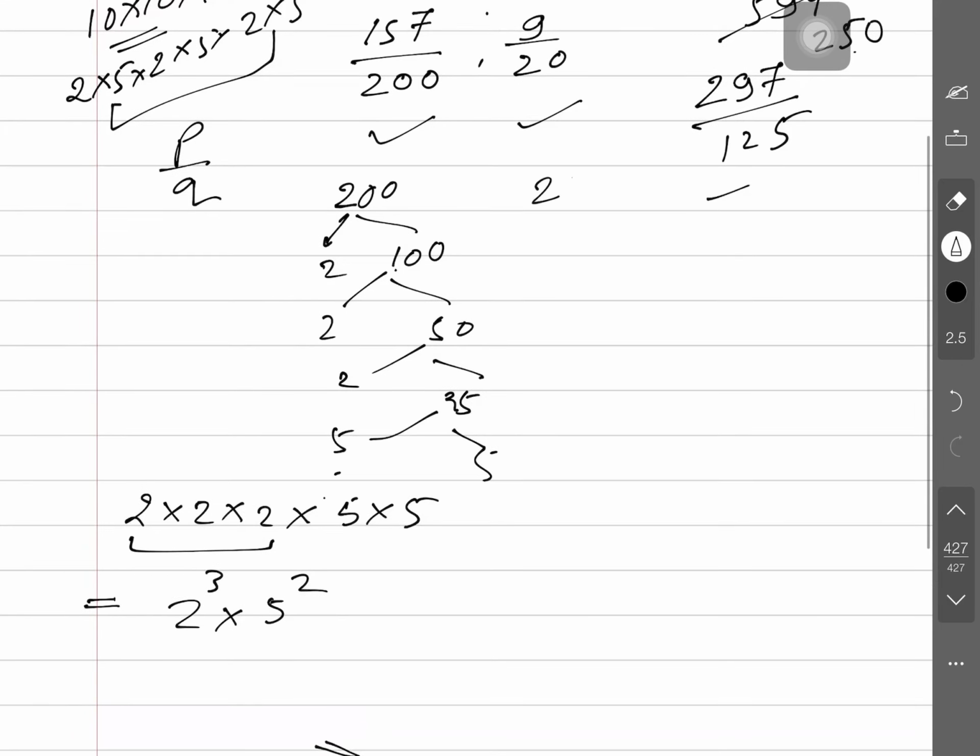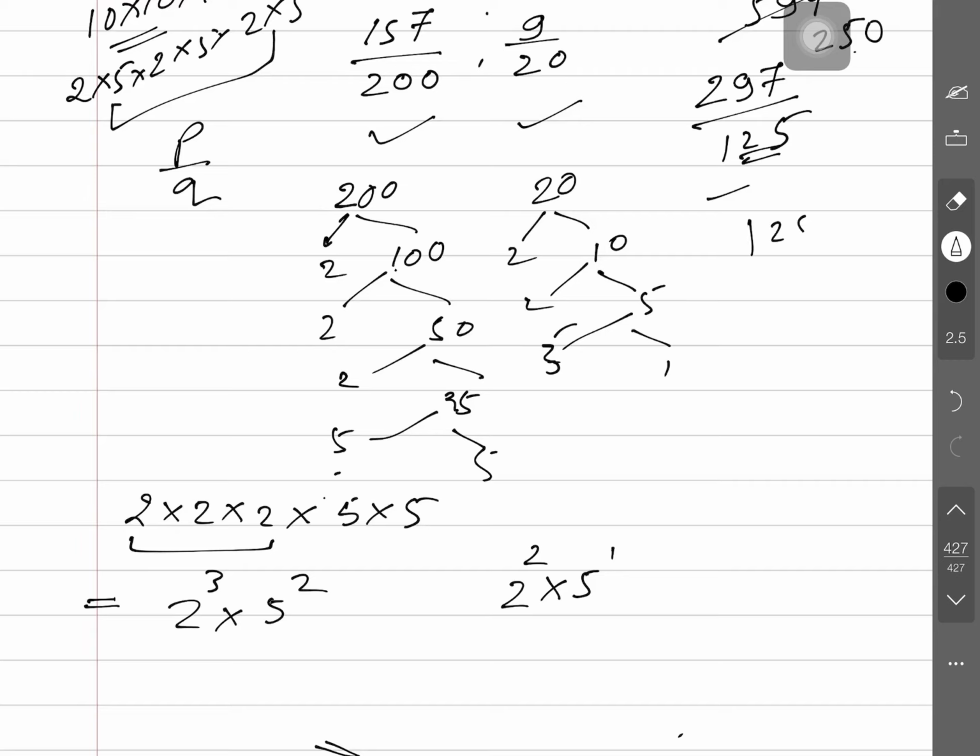It's a q, again 2, 10, again 2 and 5. So, here 2 how many times? 2 to the power 2 and 5 to the power 1. Similarly, q is 125. Okay. So, 5, you are thinking that 2 is not coming here.